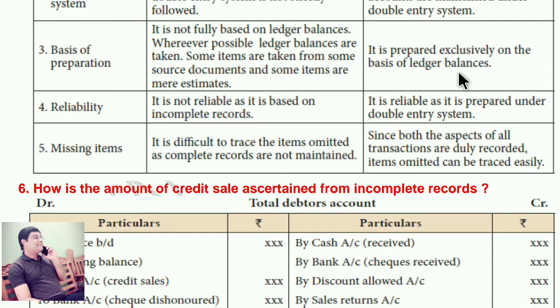Reliability. It is not reliable as it is based on incomplete records. It is reliable. It is prepared under double entry system. Missing items. It is difficult to trace the items omitted as complete records are not maintained. Since both the aspects of all transactions are duly recorded, items omitted can be traced easily.